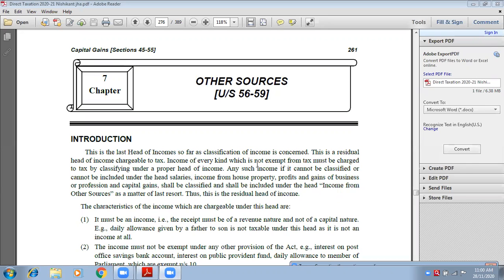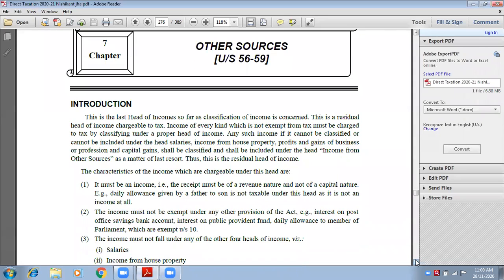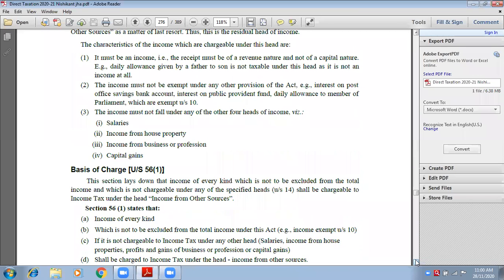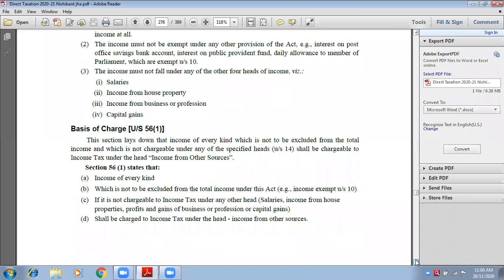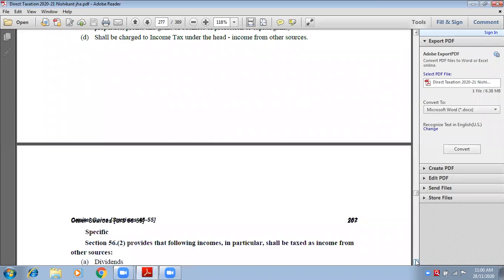Other means extra: anything which you cannot fit into income from salary, house property, business or profession, or capital gain will be counted as an extra income. I hope it is clear. So how many such extra incomes are there, like the lottery we discussed?